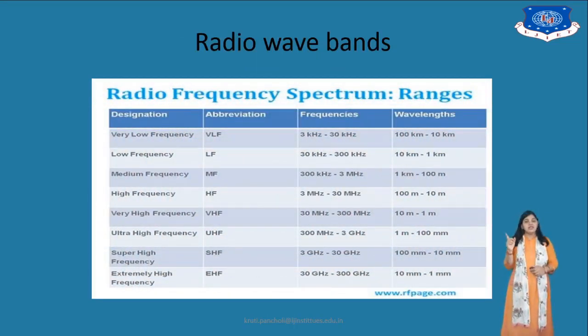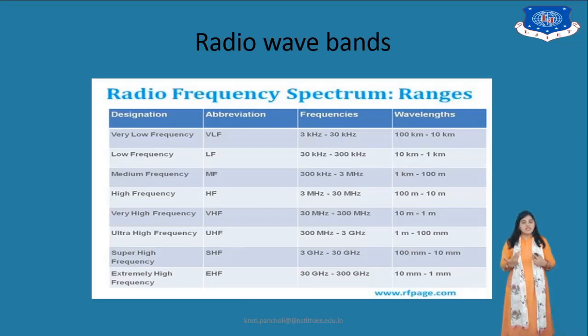Here in the diagram you can see the radio frequency spectrum range, with the designations: very low frequency, low frequency, medium frequency, high frequency, very high frequency, ultra high frequency, super high frequency, extremely high frequency.